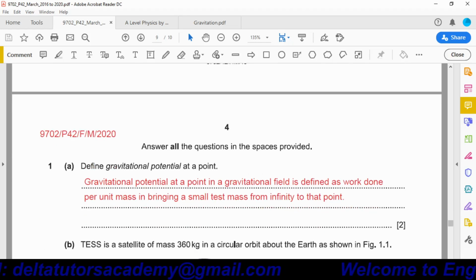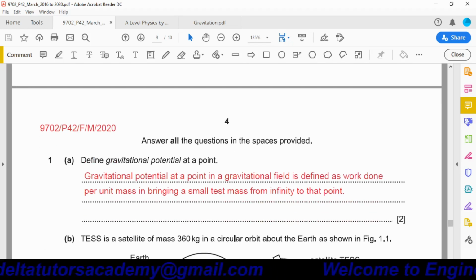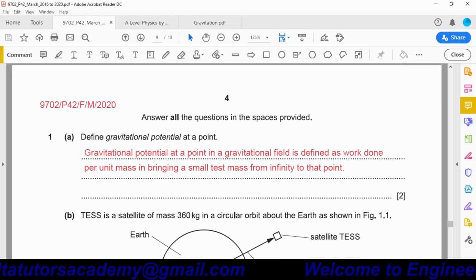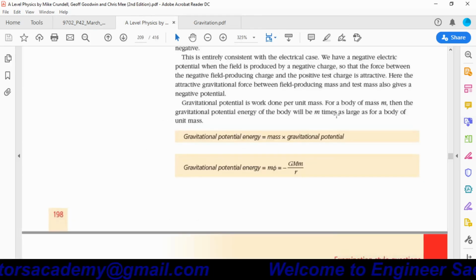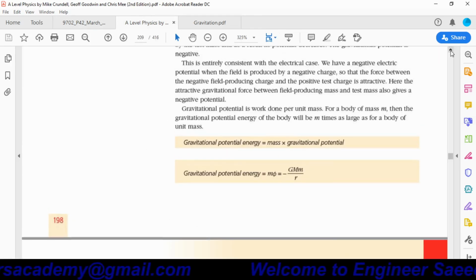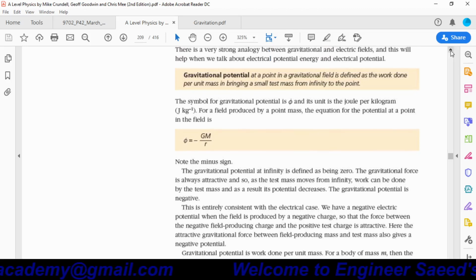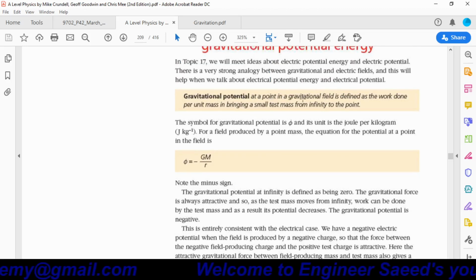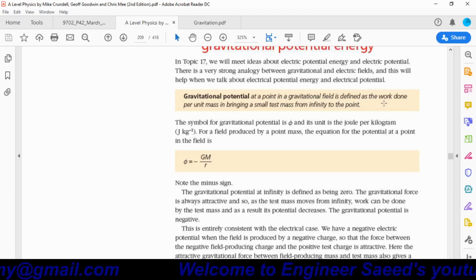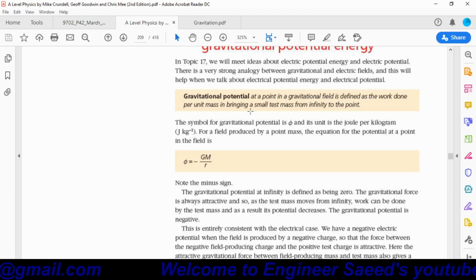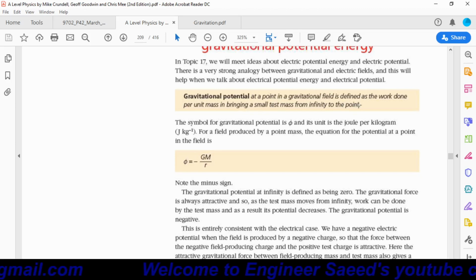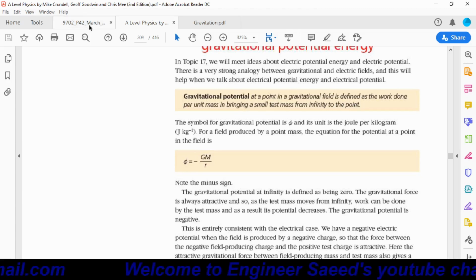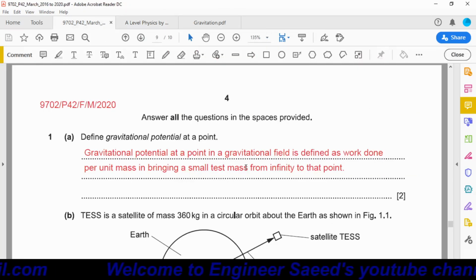Next question, it is February-March 2020. Define gravitational potential at a point. It is asked many times. Okay, this is the answer. Gravitational potential at a point in a gravitational field is defined as the work done per unit mass in bringing a small test mass from infinity to the point. This is the answer.